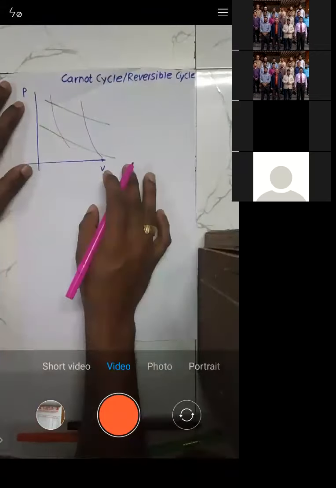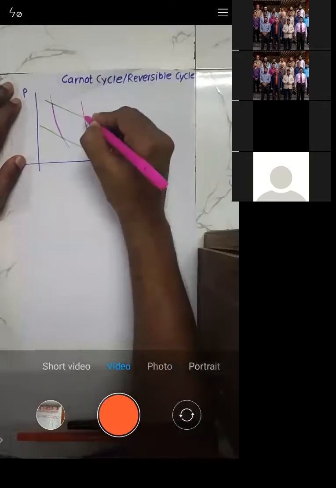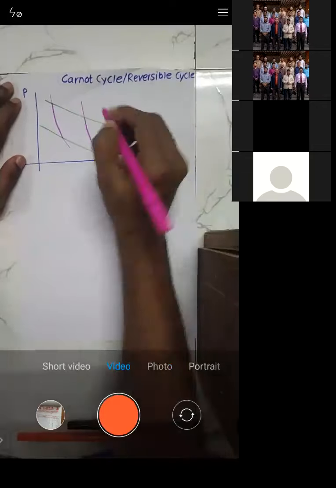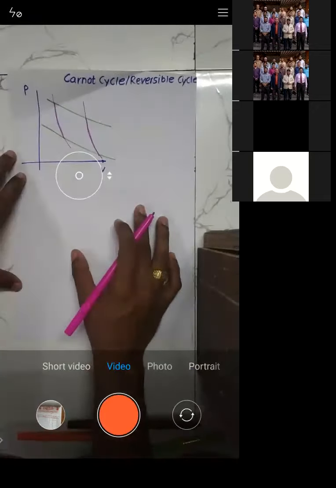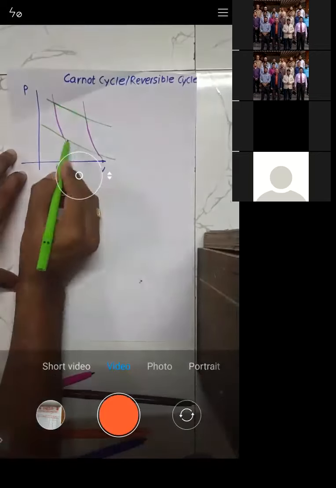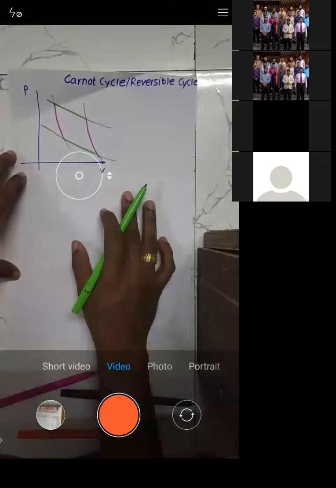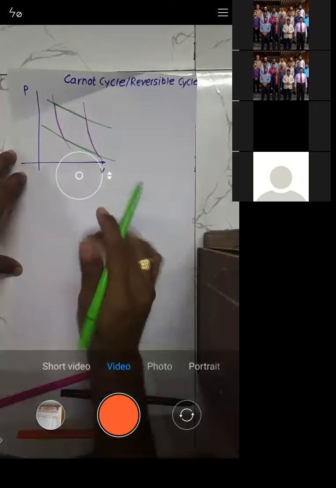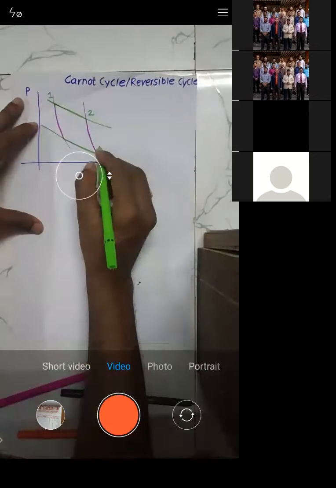So you just see this one. All of you just see these processes. I just highlighted those processes here. Try to understand the Carnot cycle. The Carnot cycle consists of 4 processes. I'll just highlight it. This is 1, this is 2, this is 3, and this is 4.